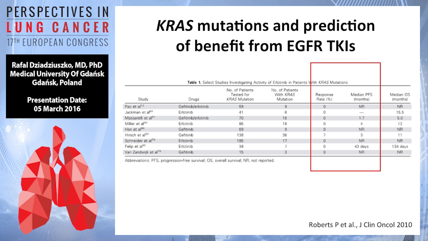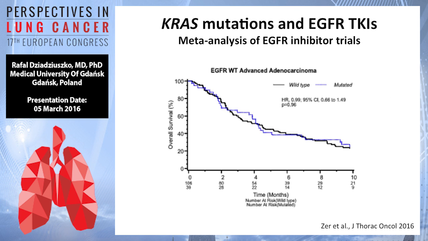However, if we treat patients in the second or third line with EGFR wild type status, and those patients harbor KRAS mutations, we can expect a response rate close to 0, and median progression-free survival is really low in this patient category.